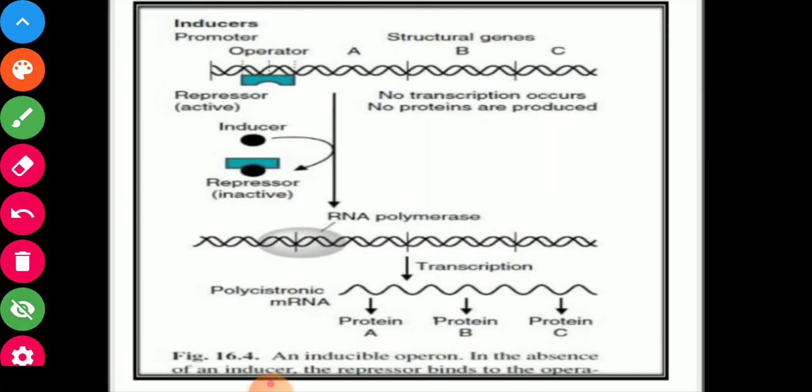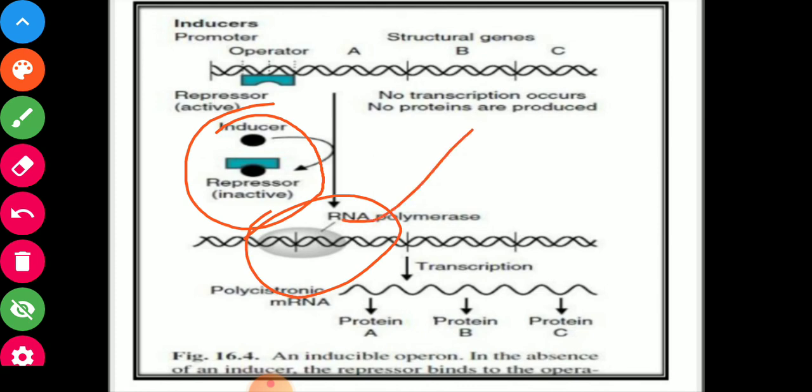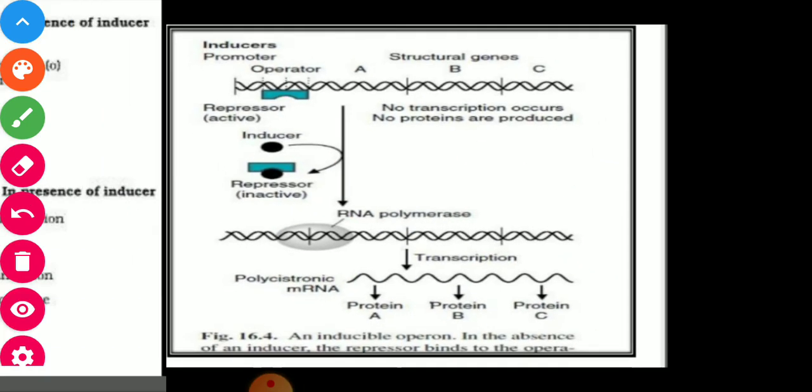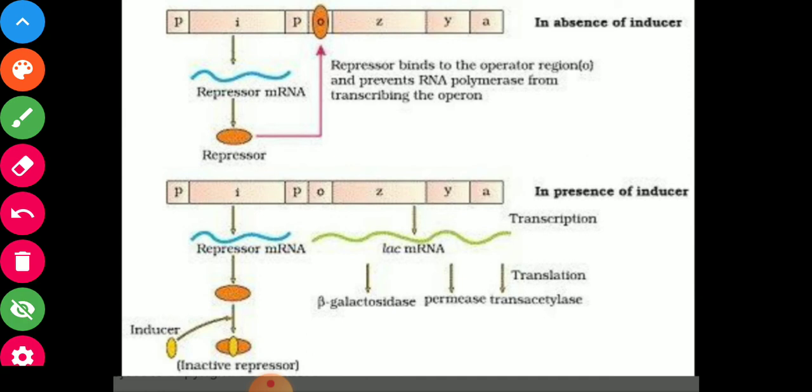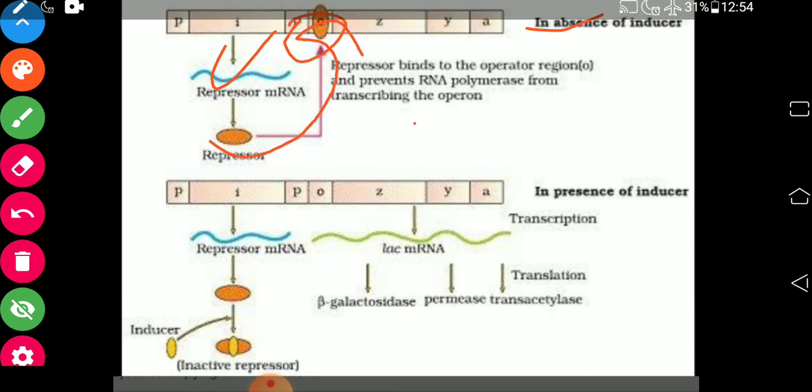Here when the inducer is present, it binds to the repressor and the repressor cannot reach the operator, and the further process starts, meaning transcription starts, and this transcribed RNA synthesizes proteins A, B and C. So this is the regulation of genes: in the absence of inducer, lactose, the repressor binds to the operator and stops the further process.